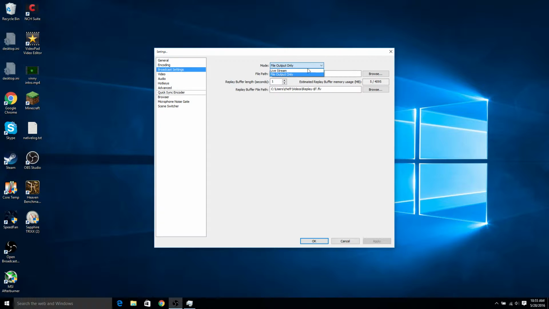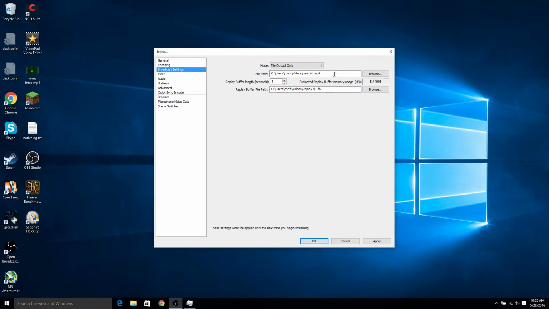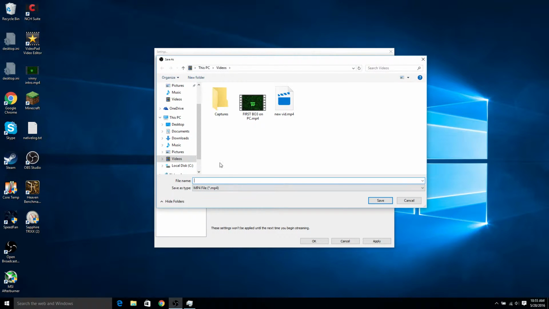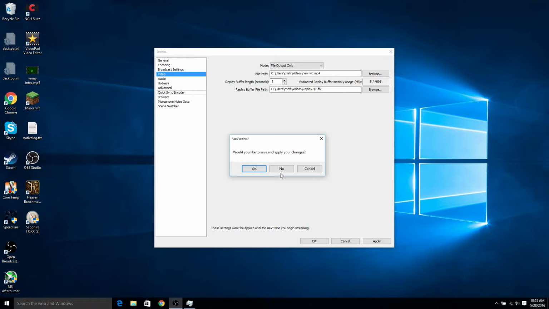Next would be whether you're live streaming or recording. File output only is recording. For live streaming, you have to get all this from your stream service, Twitch, YouTube, and other stuff. But I'm just going to be doing recording for now. If you hit browse, you can change where you want it to be. I have mine just set to Videos, and that's giving you a sneak peek of what I'm about to upload soon. Pretty much that's all you've got to do. Make sure it's an .mp4 file. That makes it a lot easier.